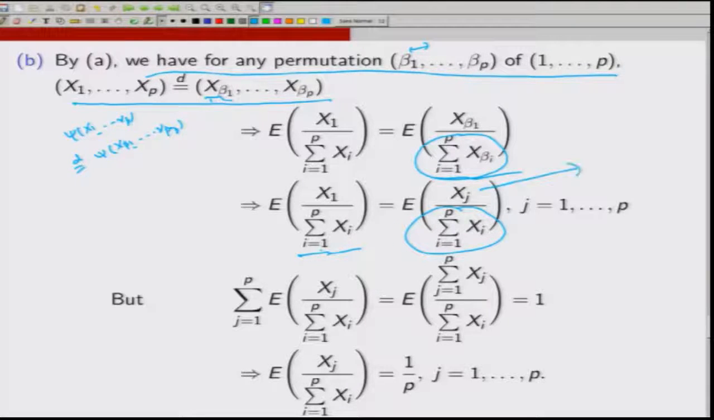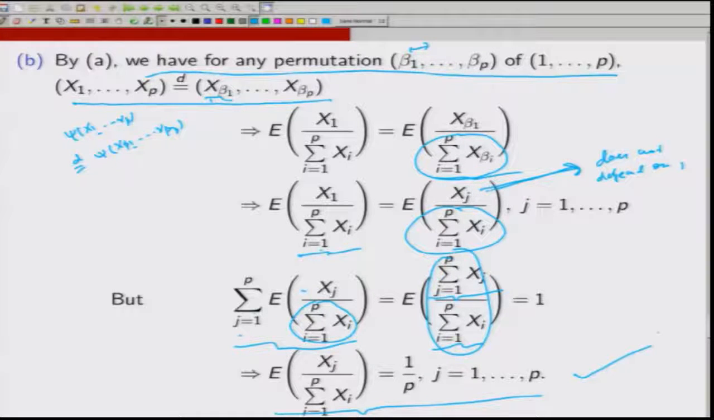So, that means in a sense this quantity does not depend on j, so they all are the same. But we also know that if I sum all these quantities, that means summation j equal to 1 to p x j upon summation i equal to 1 to p x i, but summation of expectation is the same as expectation of summation. So, I take that inside, so it becomes the expectation of summation j equal to 1 to p x j upon the common denominator. So, this is this, but this is 1, so the expected value of 1 is 1. So, I know that this does not depend on j and the sum of all of them is 1. So, that means each of them has to be 1 by p. So, that proves the second part.